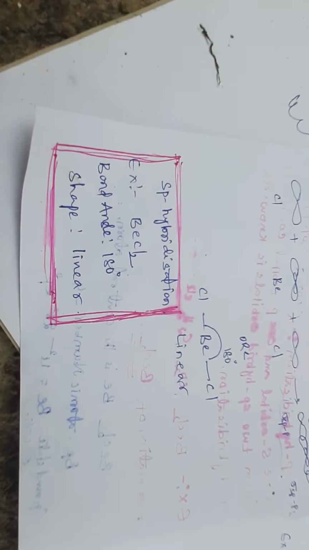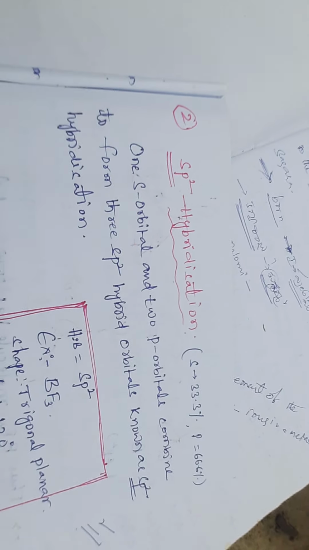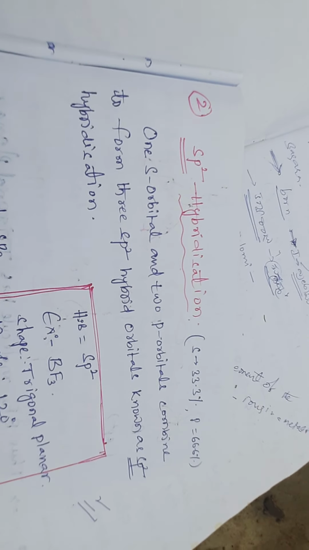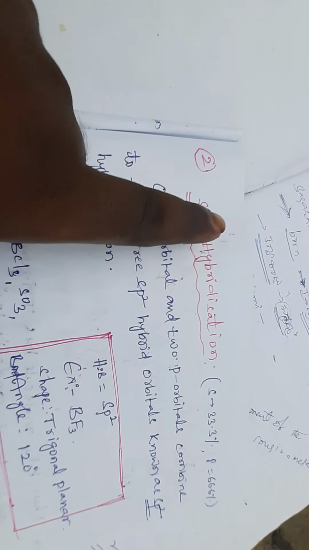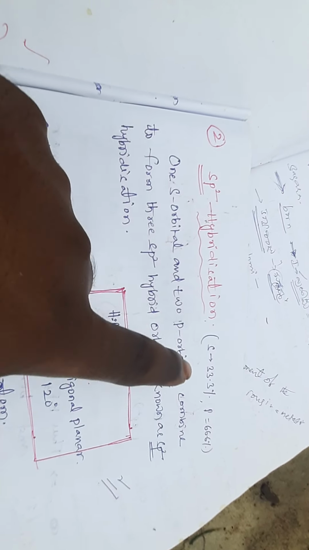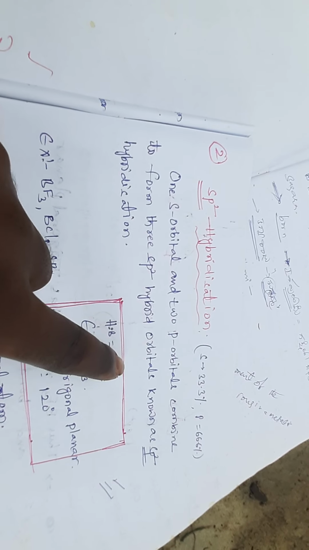At the same time, you have to take sp2 hybridization. In sp2 hybridization, one s orbital and two p orbitals combine to form three sp2 hybrid orbitals.